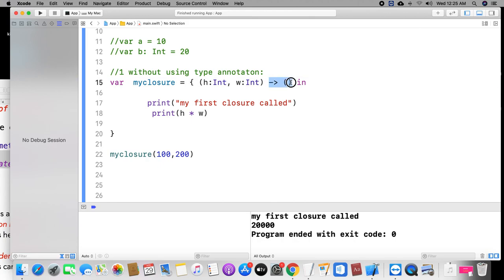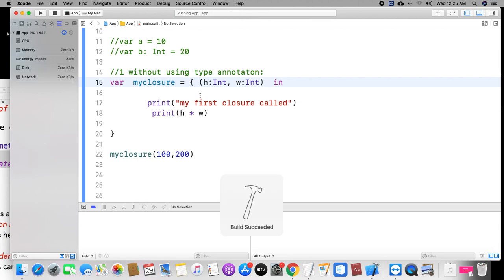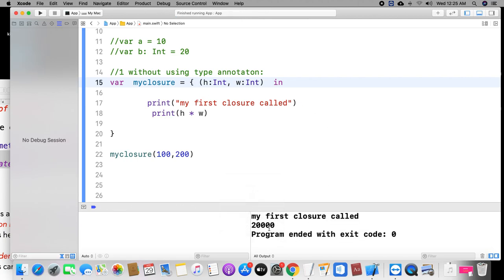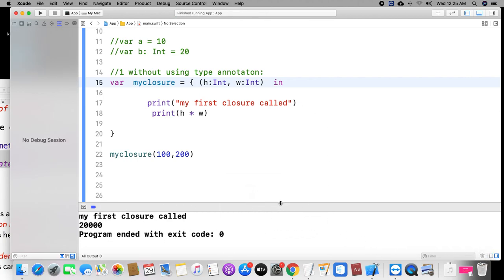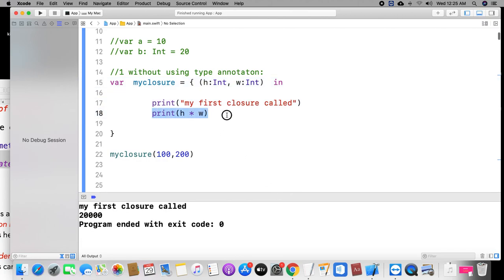If you want to keep it, keep it. Otherwise, you can remove it. No problem, same. That's it. Look here, the output will be 2000, and this statement will be executed and calculated. And if you want to take one parameter also, you can take.